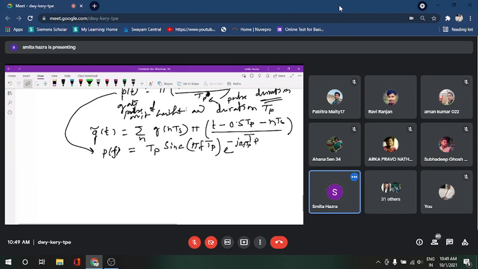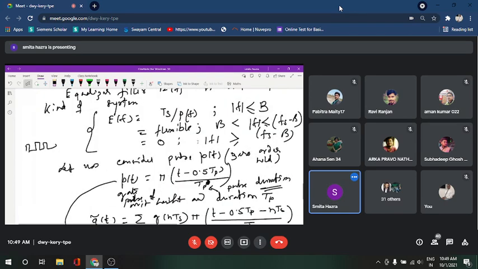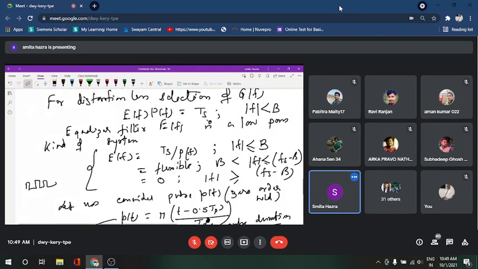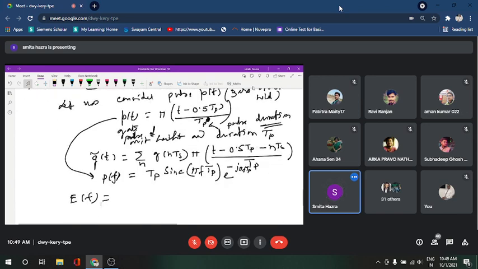So from this one, we can write E(f). Can anyone say what we can write for E(f)? Already I have written, there are three parts of E(f) as per the frequency selective device. One is within band, second is flexible part, third is zero. So what can we write for E(f) here?